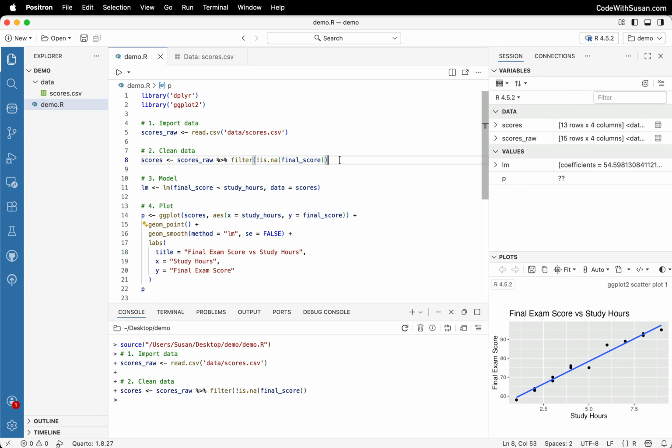But let's say we had also gone back and changed how we were cleaning the data. Because the plot is using that clean data, it's dependent on it. So we would need to make sure we remember to run both these chunks of code. We'd have to first update our clean data, and then we could execute just the plotting code to reflect the changes we had made to the data.